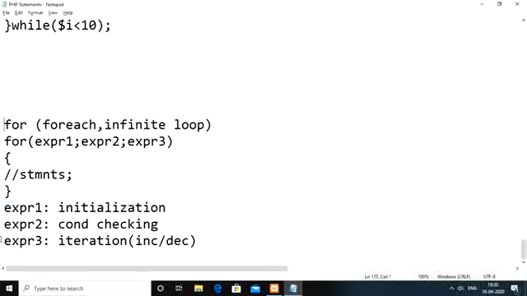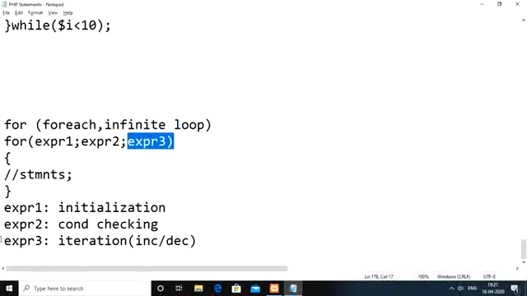Then for the first iteration we check whether that loop control variable value is less than or greater than some predefined value. If it is true, then we execute the statements of the for loop. After completion of the entire statements present in the for loop body, we move towards expression 3, where we increment or decrement the loop control variable value.